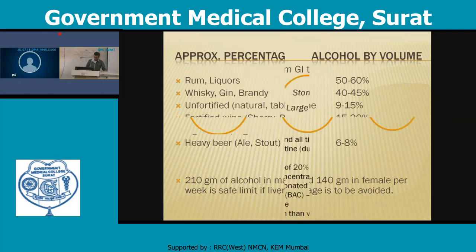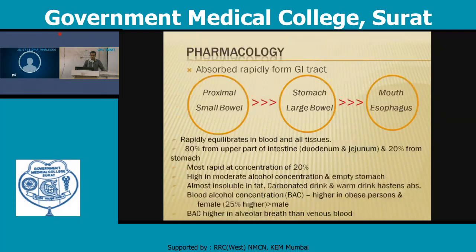What is the pharmacology? It is rapidly absorbed from the GIT, mostly from the proximal small intestine. About 80% is absorbed from the small intestine, 20% from the stomach, large bowel, mouth as well as esophagus. It rapidly equilibrates in the blood and all tissues, 80% from the upper part of the intestine, duodenum and jejunum, and 20% from the stomach.